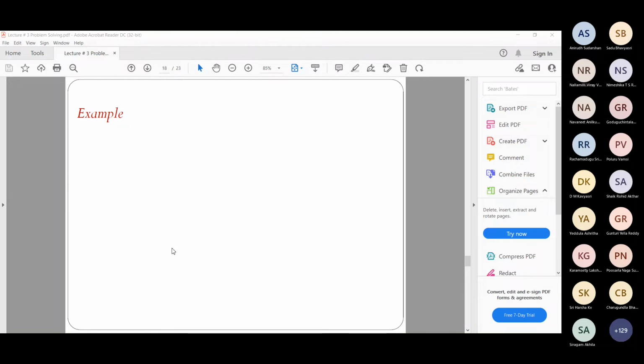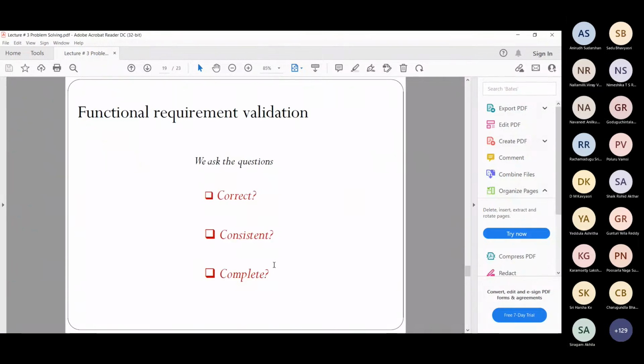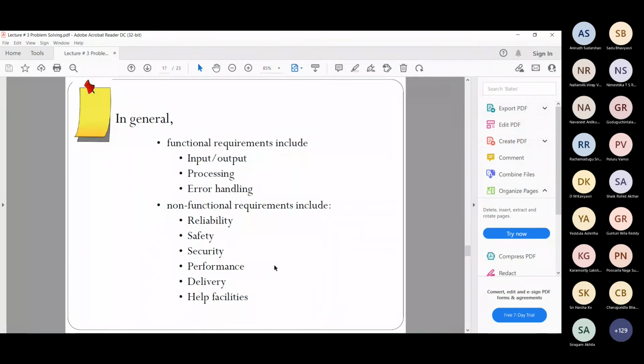Ma'am, can you explain the non-functional requirement once, ma'am? I didn't understand that. Yes, Kamal. So basically, see my screen. Usually the basic processing and your input, output, etc., are your functional requirements.